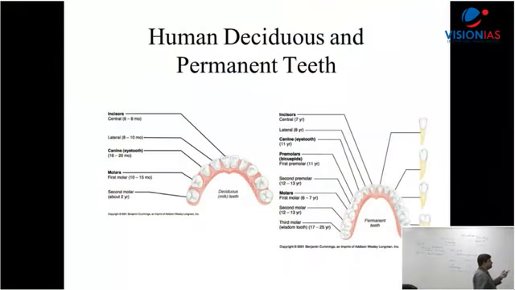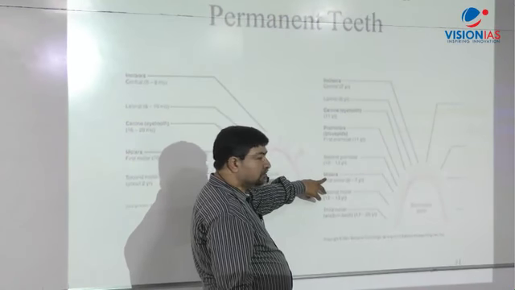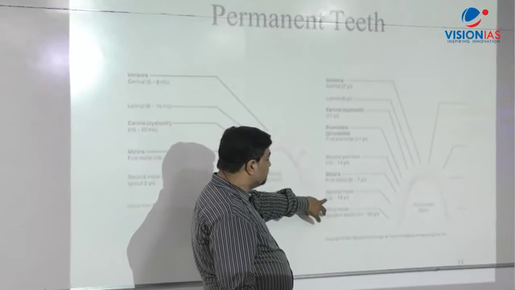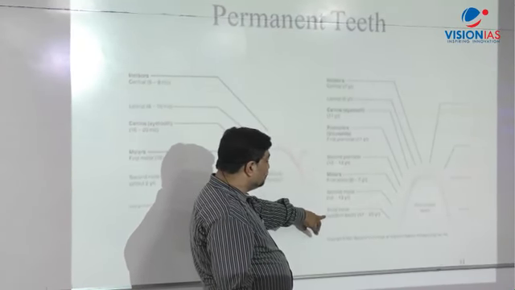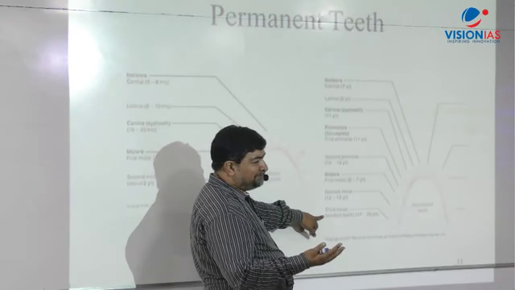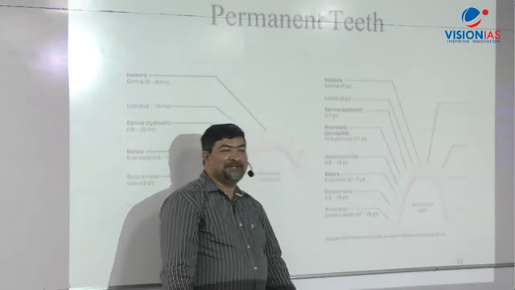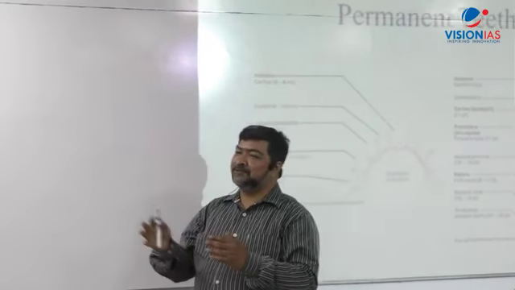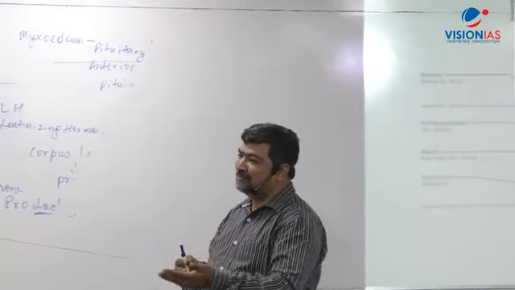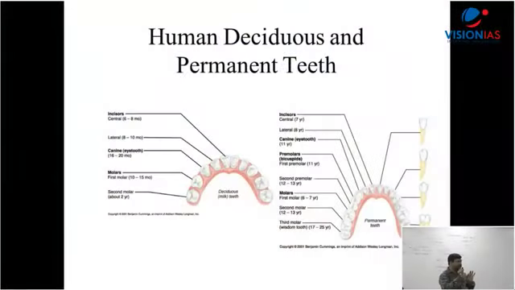In the adult case, when you talk adult case, we have more there. We have molar there. We have how many there? There are 3 molar. First molar comes at 6 to 7 years of age. Then second molar 12 to 13 years, and the third molar, what's called wisdom tooth, when a person gets wisdom, right? So when a person becomes wise, then 17 to 25 years. That wisdom age can be 17 to 25 years. That depends on when you acquire wisdom. Okay? I've given in the slide the age at which it comes.